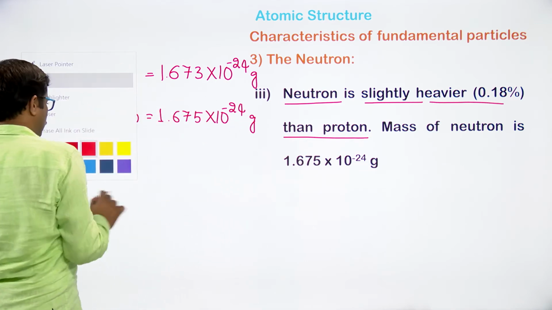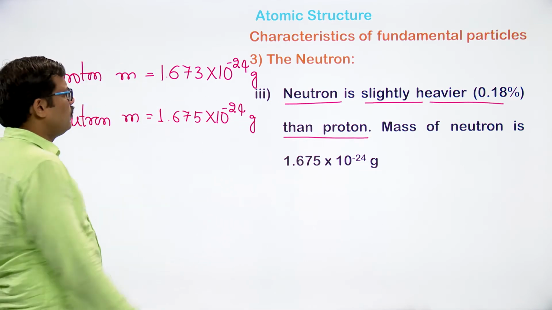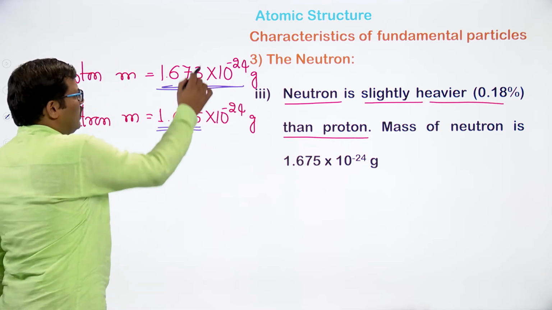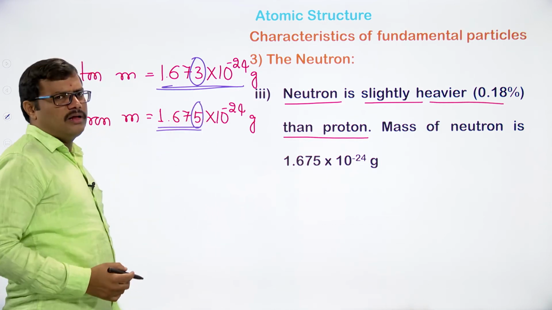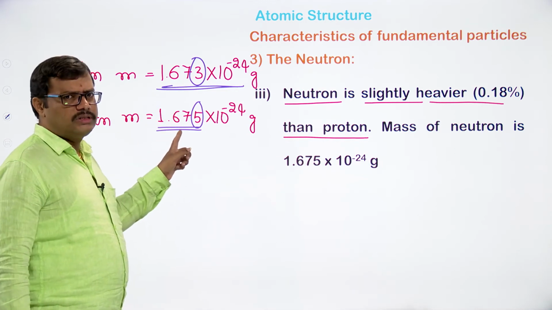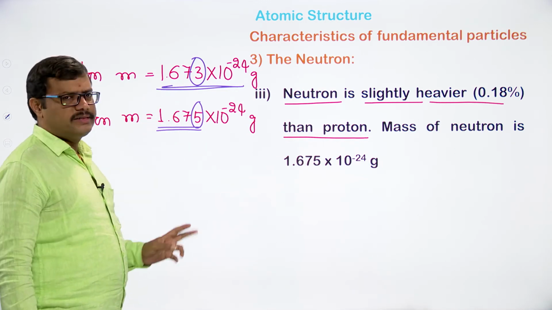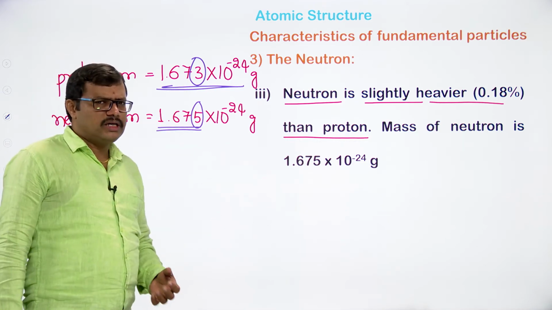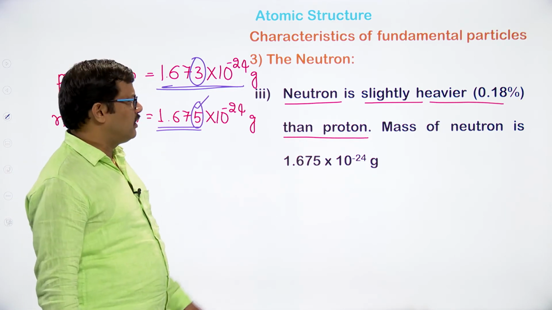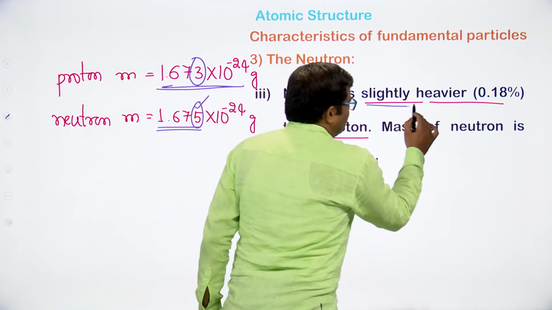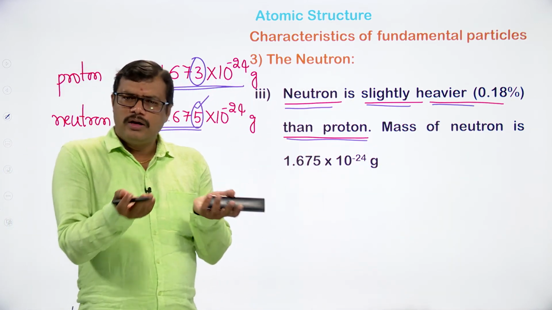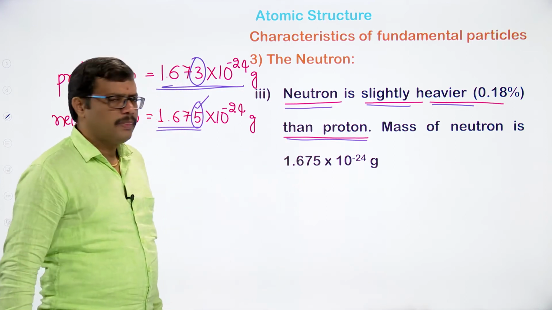If we observe these two values, here it is 1.673 and this is 1.675. Only the difference is at the third digit after the decimal point. The first two digits after the decimal point are the same, 1.67, 1.67. Therefore, the neutron value has 5, so slightly more mass is expected from the neutron. So neutron is slightly heavier compared with the proton.